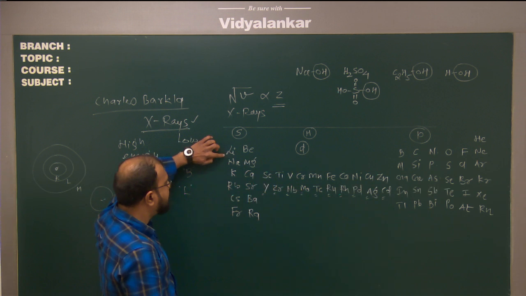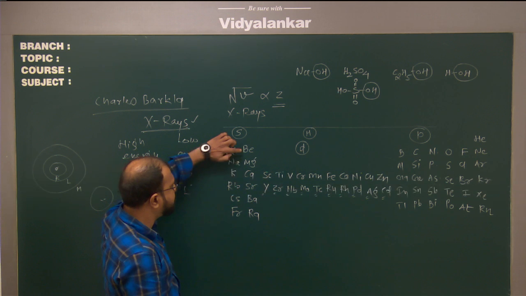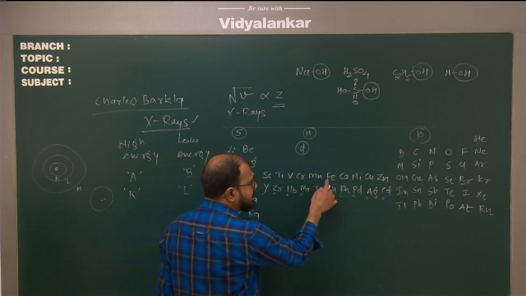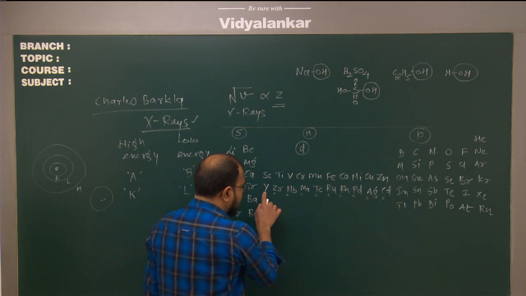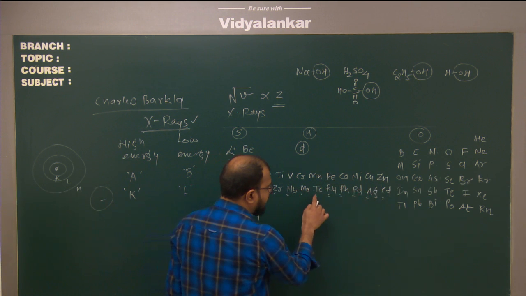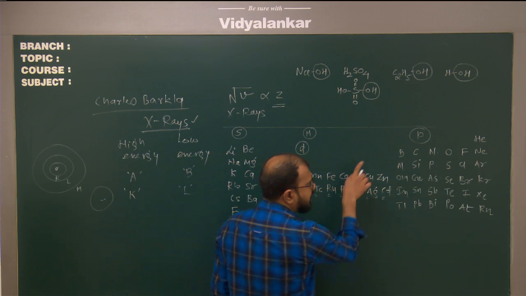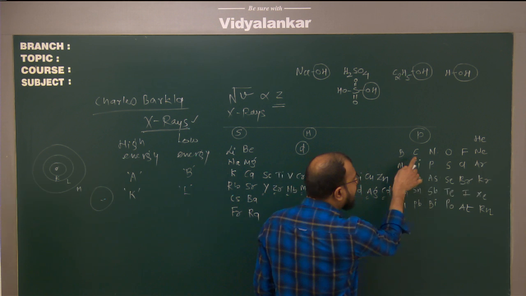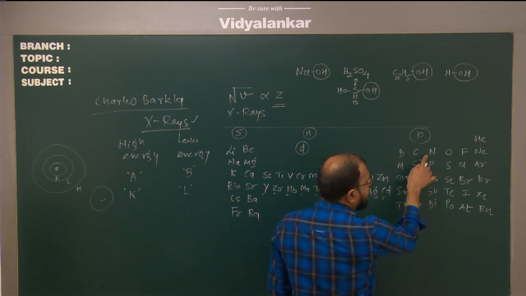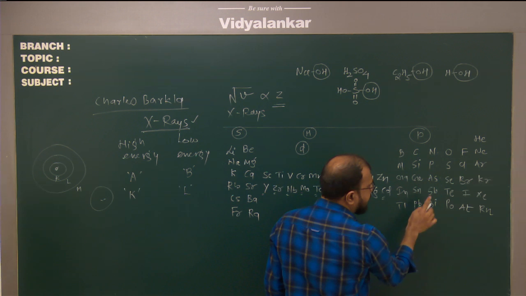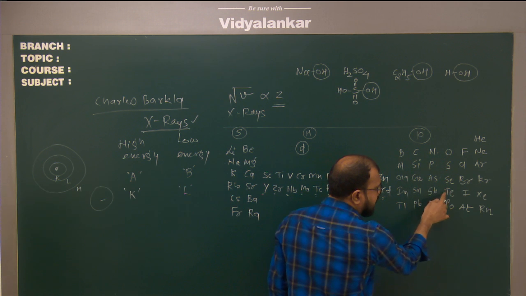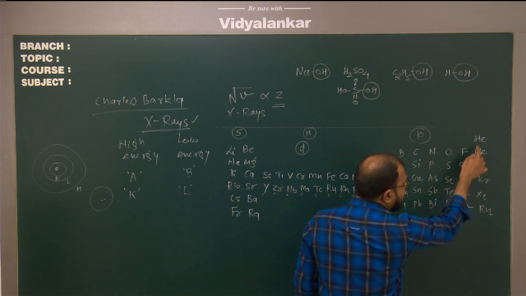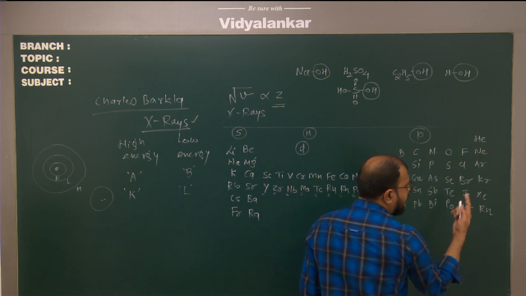Names are very simple: lithium, sodium, potassium, rubidium, caesium, francium, beryllium, magnesium, calcium, strontium, barium, radium, scandium, titanium, vanadium, chromium, manganese, iron, cobalt, nickel, copper, zinc, then yttrium, zirconium, niobium, molybdenum, technetium, ruthenium, rhodium, palladium, silver and cadmium. This is boron, aluminium, gallium, indium, thallium. This is carbon, silicon, germanium, tin and lead, nitrogen, phosphorus, arsenic, antimony and bismuth, oxygen, sulfur, selenium, tellurium, polonium, fluorine, chlorine, bromine, iodine, astatine. This is helium, neon, argon, krypton, xenon and radon.